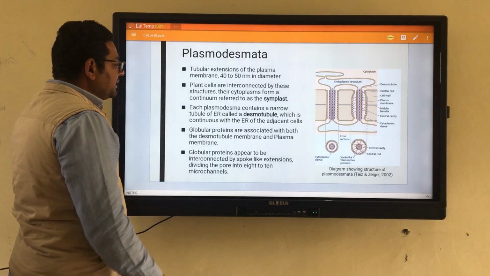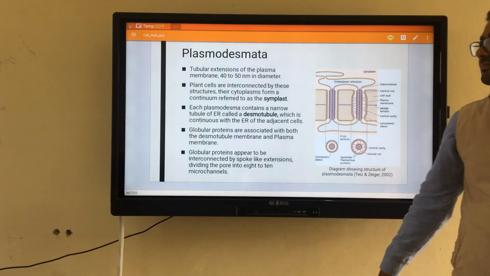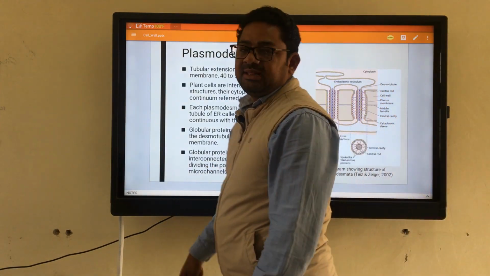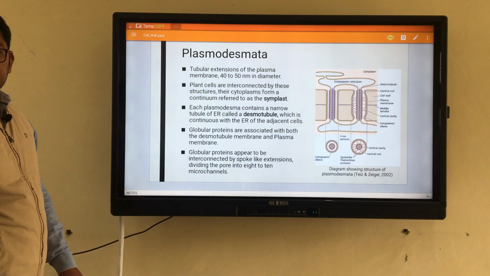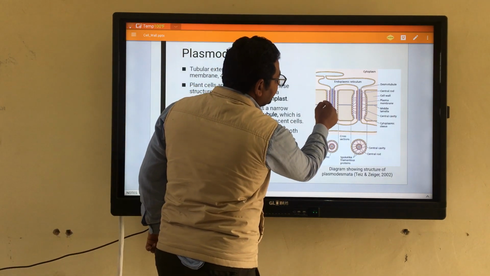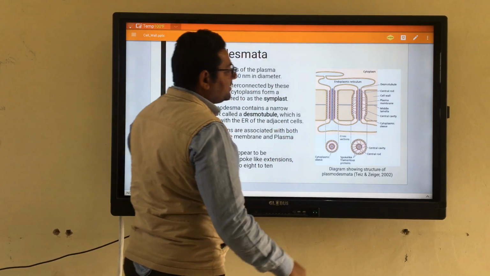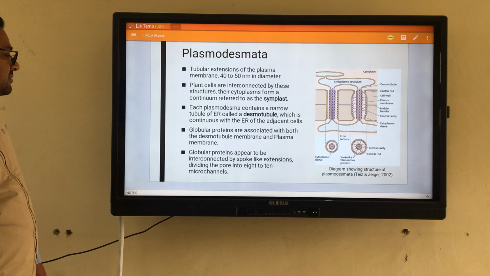Along with this, both the plasma membrane and the endoplasmic reticulum tubule are associated with certain globular proteins. In this diagram you can see certain rounded, dot-like structures; these are the globular proteins associated with this.